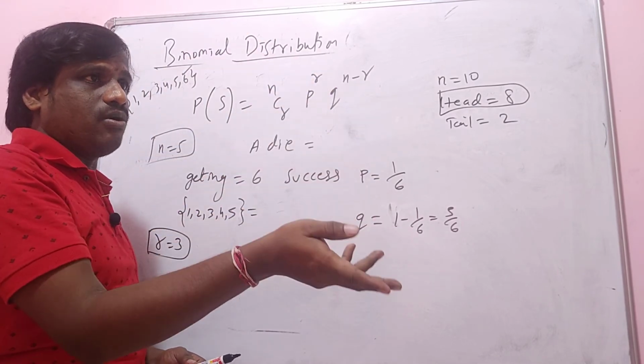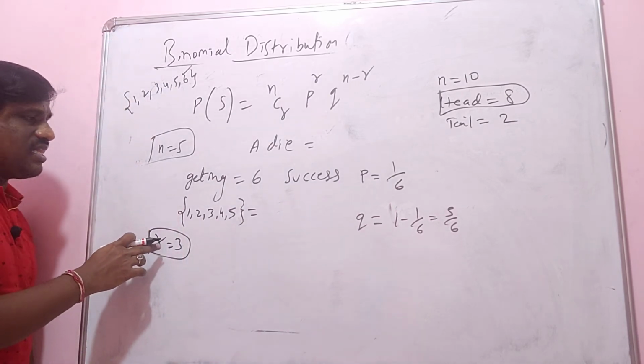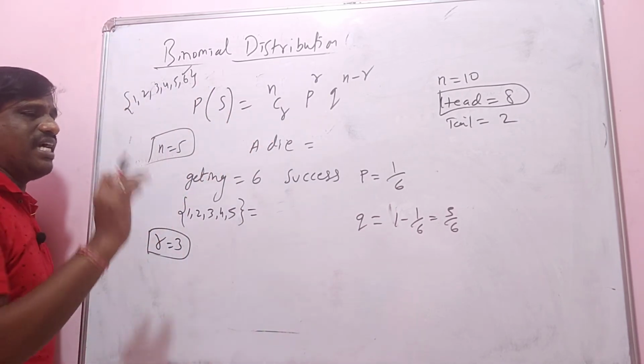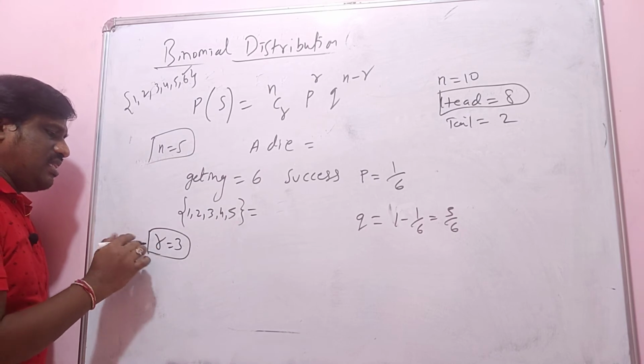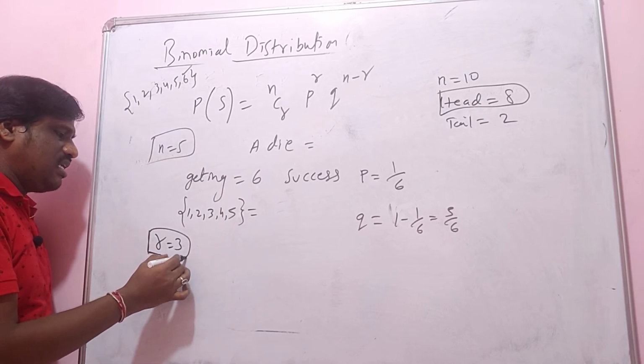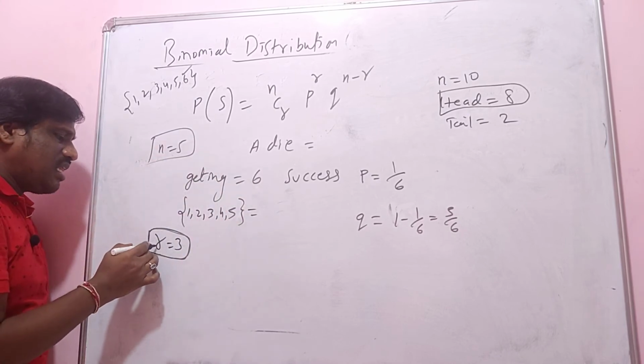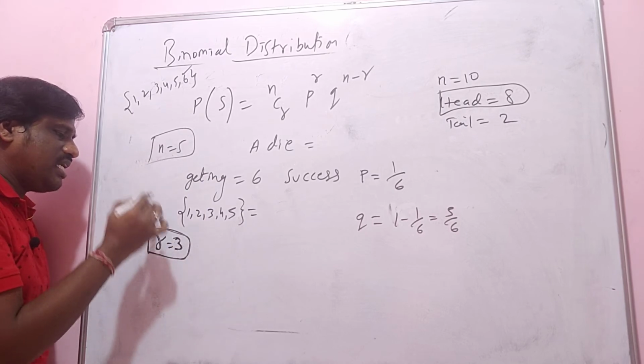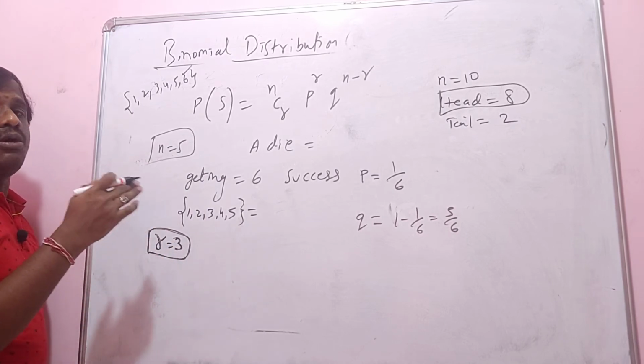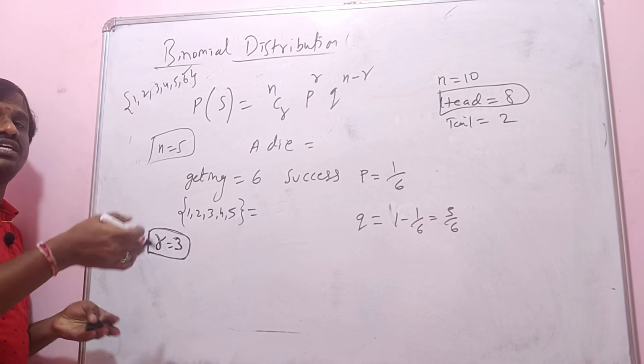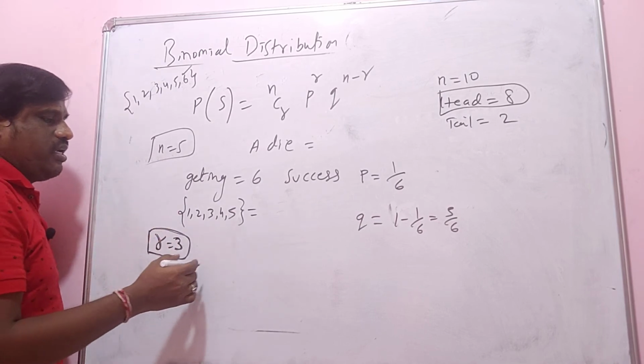Likewise, if I have thrown a die and getting 6 is my success, and that happened 3 times, then find the probability of getting the success. What do you do here?